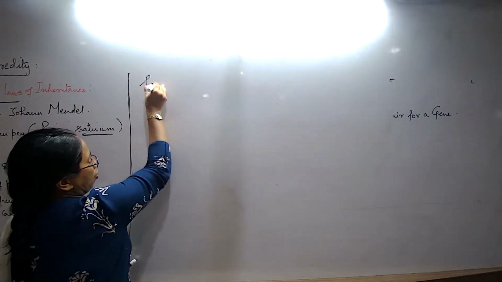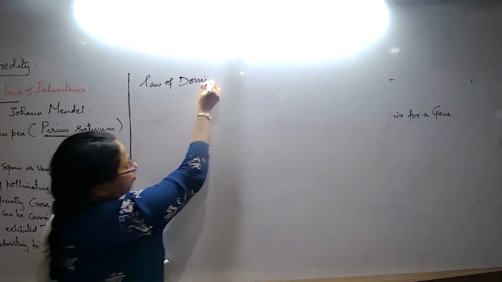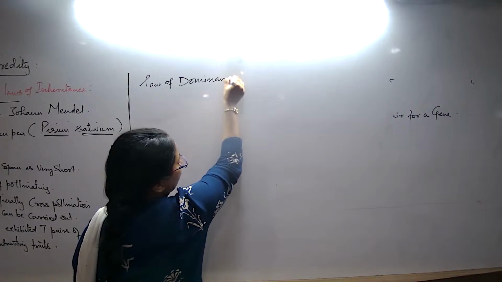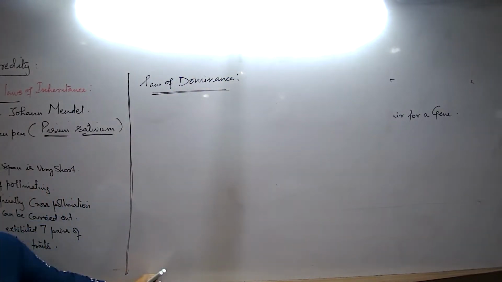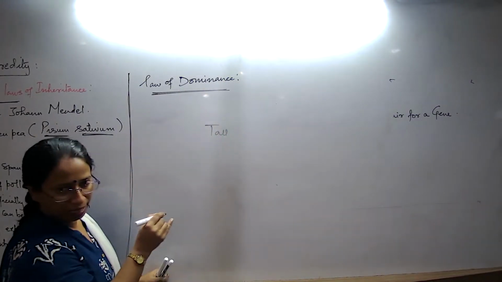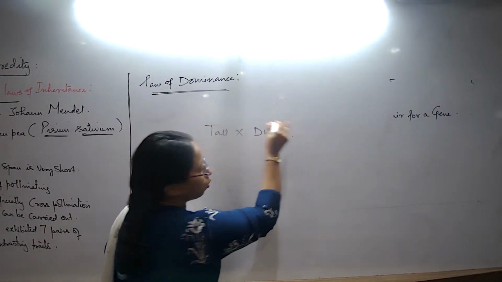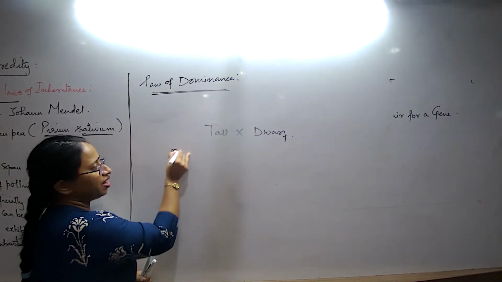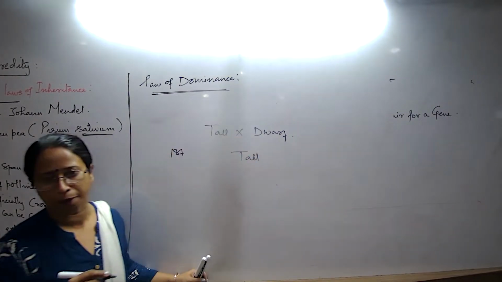We talk about the law of dominance. What is the concept of the law of dominance? The basic concept here, and let me just talk about the experiment first. Mendel, how did he start with this experiment? He selected some tall plants and he started breeding them with some dwarf plants. तो अब जब first generation plants आया, सारा plants tall था.